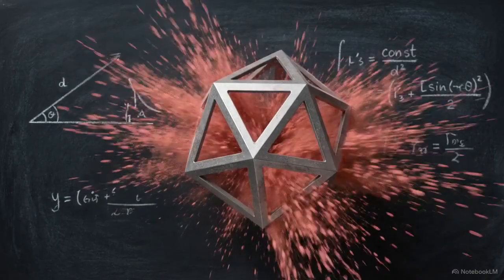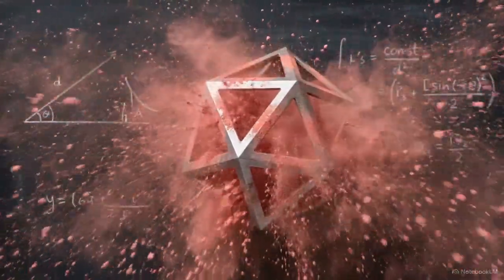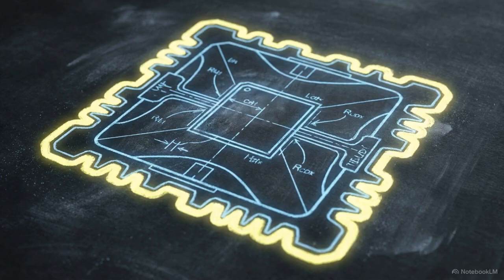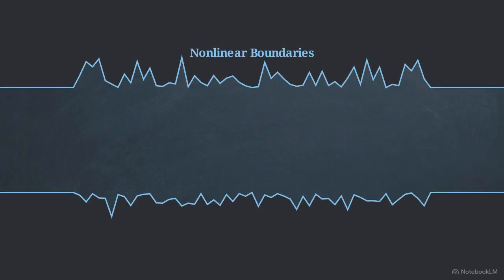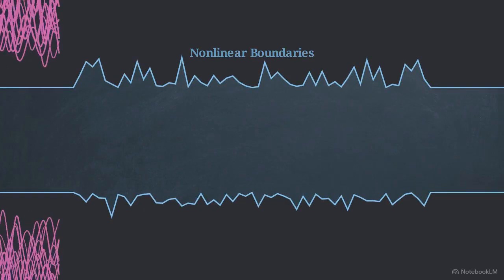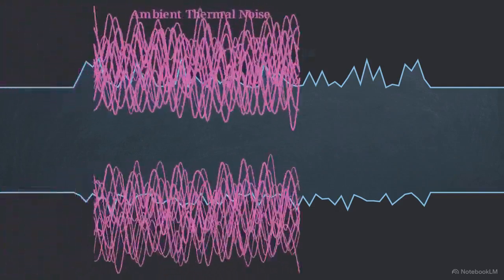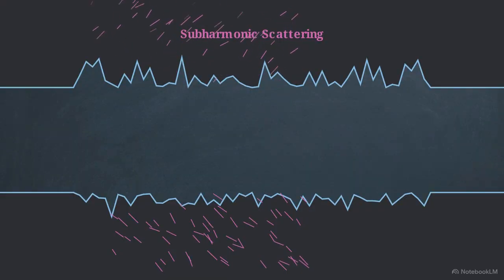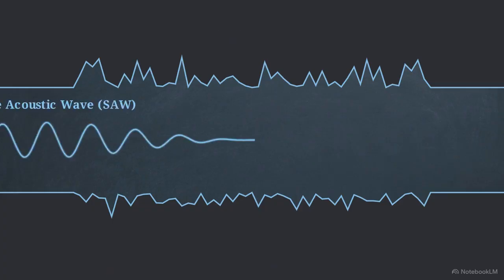At room temperature, the transducer must operate while completely immersed in a chaotic ocean of thermal phonon noise. Operating in this environment requires an upgrade from passive thermal anchoring to an active, dynamic filtering system. This utilizes a concept called chaotic subharmonic scattering. By carving irregular, nonlinear boundaries into the structure, we can create a physical filter for incoming acoustic waves. When broad-spectrum environmental noise hits these boundaries, the nonlinear edges force the phonons to break apart into decoupled subharmonics. They scatter and dissipate before they can reach the center of the device.